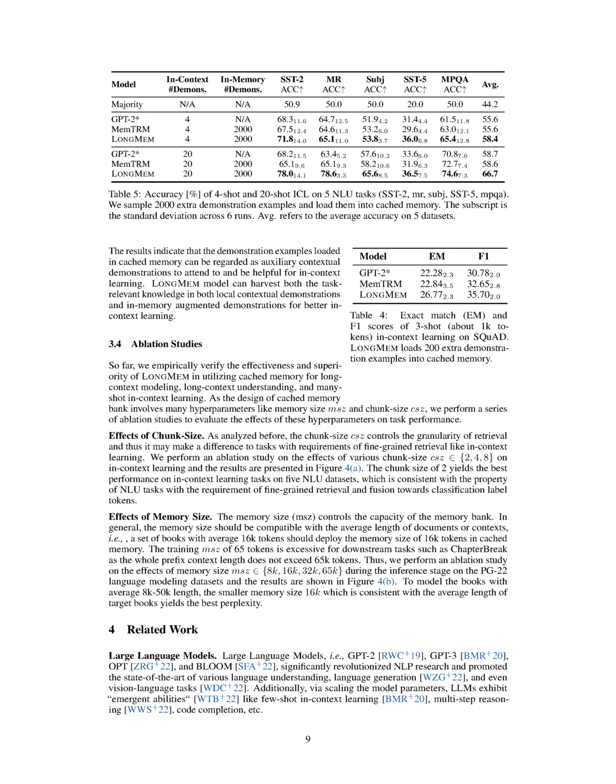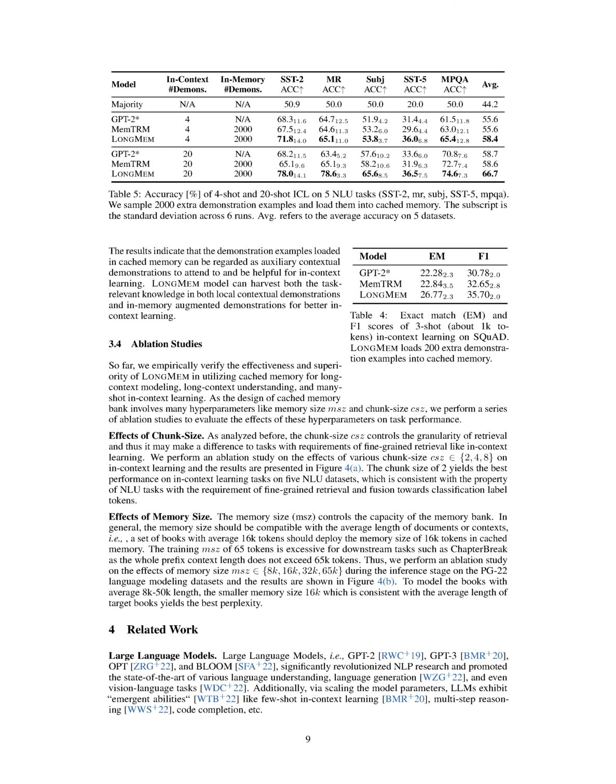Next, let's explore the effects of memory size, or MSZ. Memory size essentially sets the limit for the memory bank storage capacity. It should ideally be chosen in accordance with the average length of the documents or contexts being processed. For instance, if we're dealing with books averaging 16,000 tokens, it would be logical to set the memory size to 16,000 tokens. However, when we're dealing with tasks like chapter break, a memory size of 65,000 tokens can be overkill, as the full prefix context length doesn't exceed 65,000 tokens.